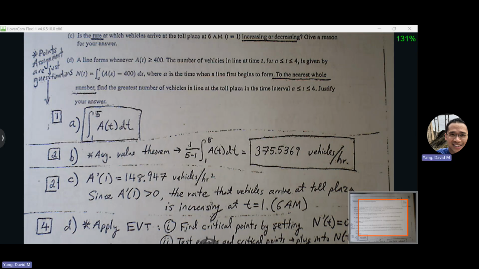And how can I resolve this? What is this going to turn into? Yeah, we know the derivative and integral cancel out. That's nice. We can use the second theorem. So N prime is going to be a lot cleaner for us to work with. Basically, just wipe out the d over dx and integral and replace the x with t. So it's A of t minus 400, right?